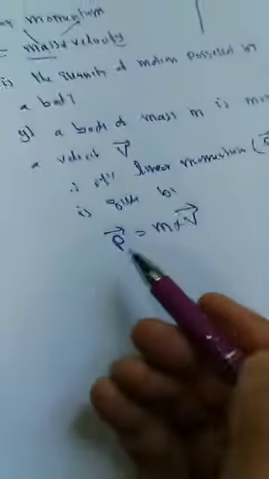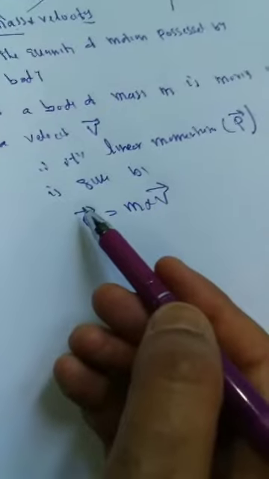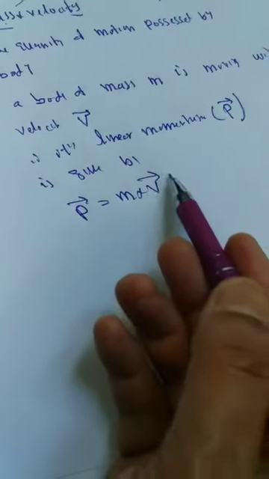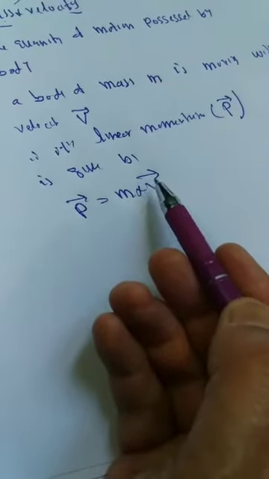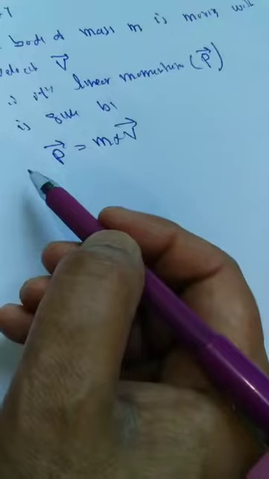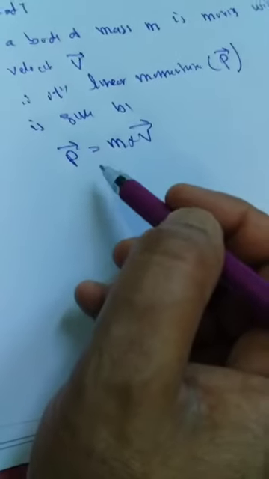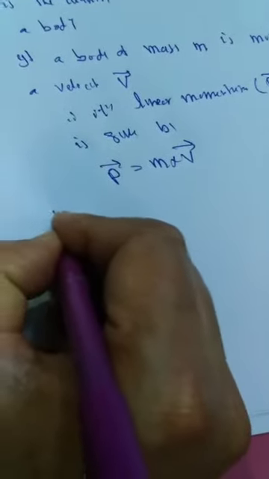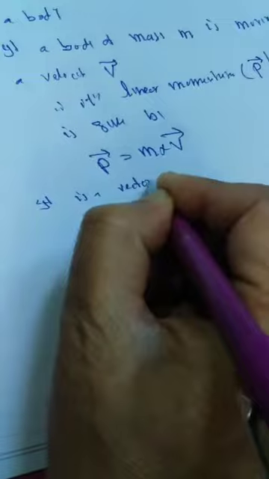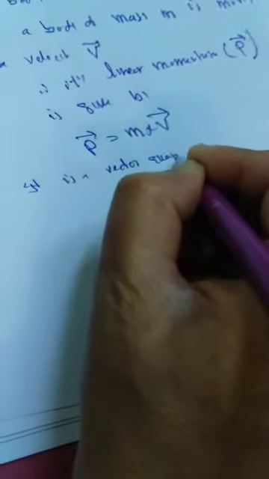When we multiply a scalar with a vector quantity, the scalar is multiplied with a vector, it becomes a vector. That means momentum is also a vector quantity, because velocity is a vector quantity. It is a vector quantity.